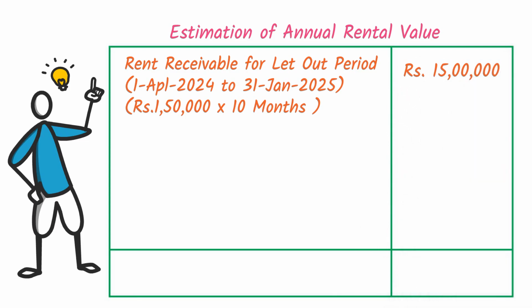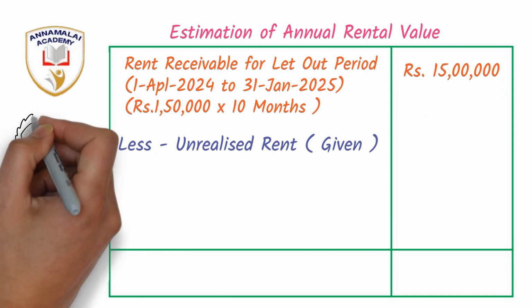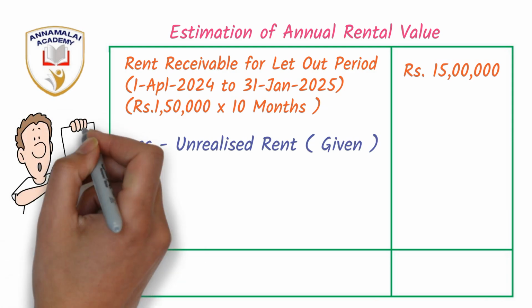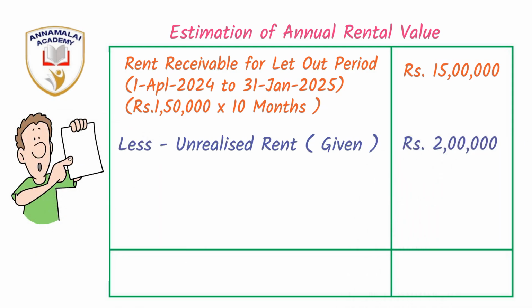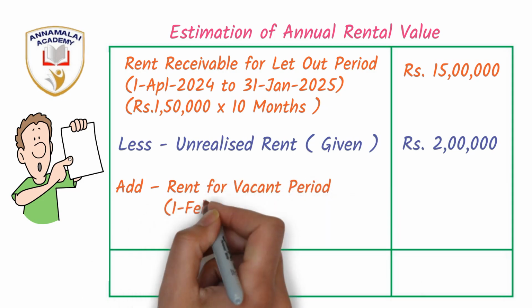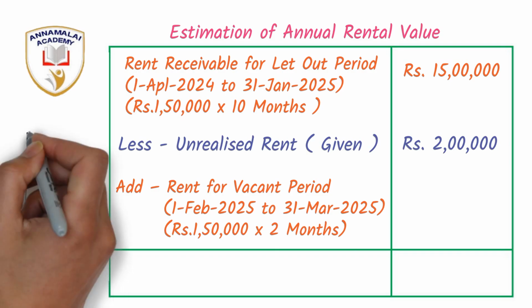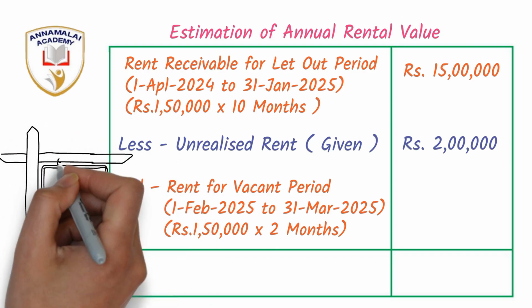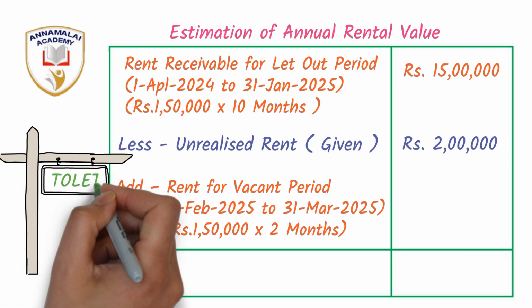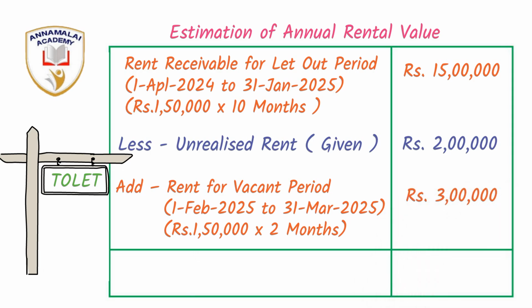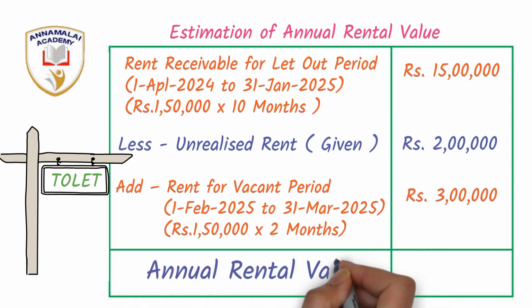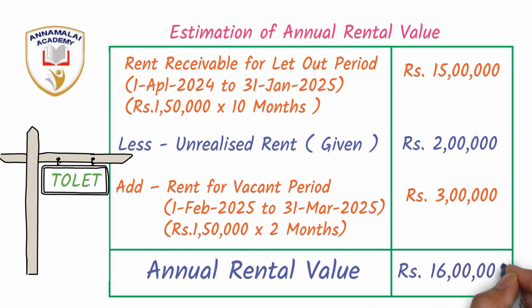And unrealized rent, it is given, that is, the assessee says he could not recover it from the tenant, and on submitting the proper proof, it can be claimed as a deduction, that is rupees 2 lakhs. During this particular previous year, February to March, the property remained vacant, but this is to be added to the rent receivable, that is 1,50,000 for 2 months, which is 3 lakhs. Consolidating these values, the annual rental value is 16 lakhs.